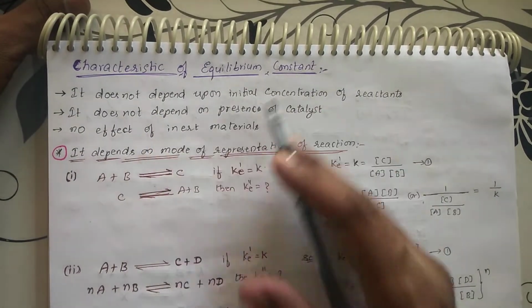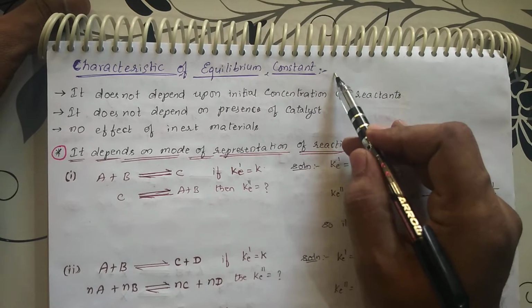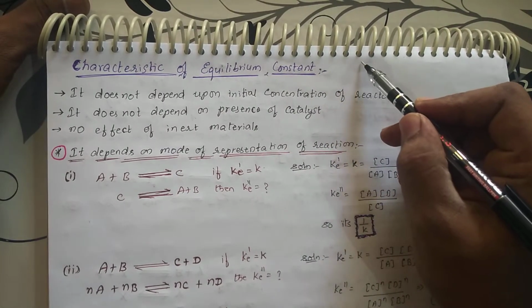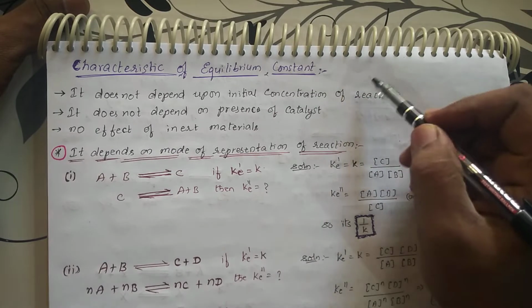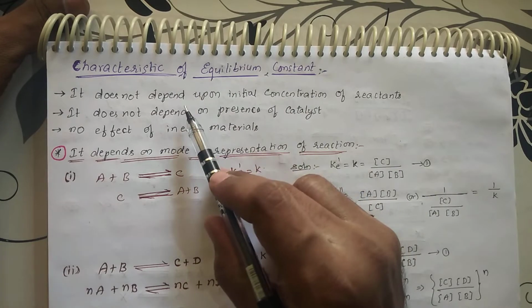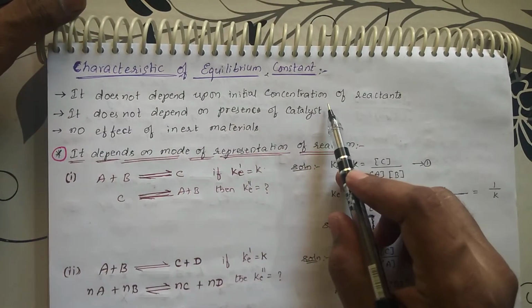So, characteristics of the equilibrium constant. The equilibrium constant is Ke. Ke can be written as two types. One is with respect to concentration, called Kc, and with respect to pressures, called Kp. And the equilibrium constant does not depend upon the initial concentration of the reactants.